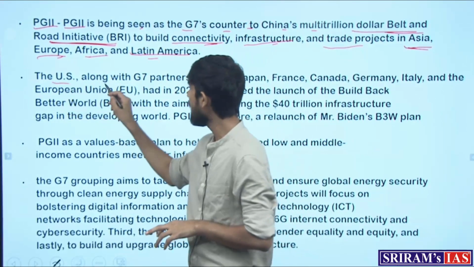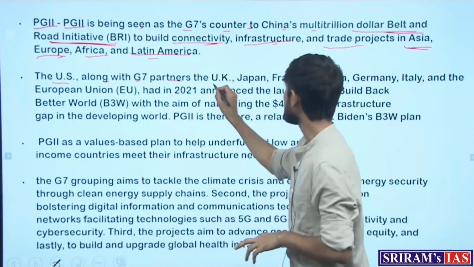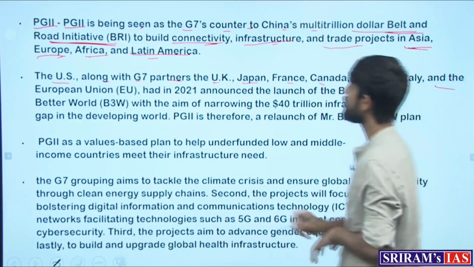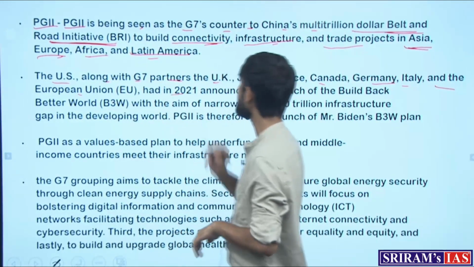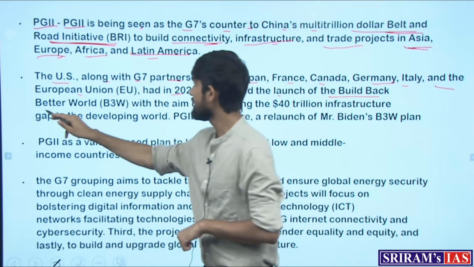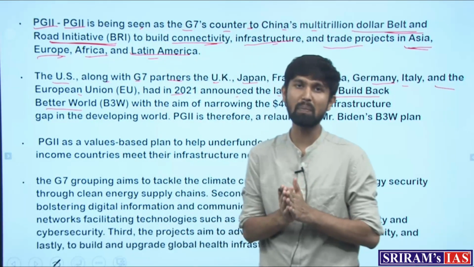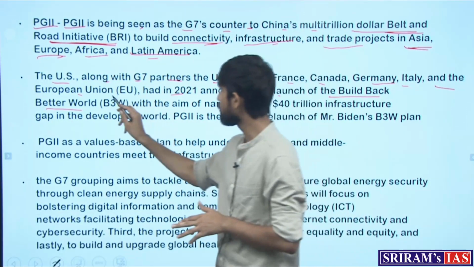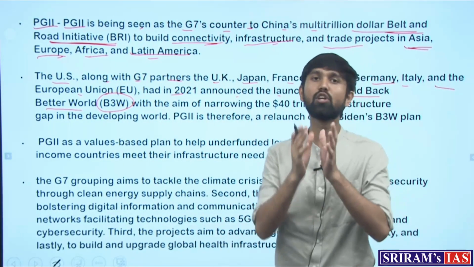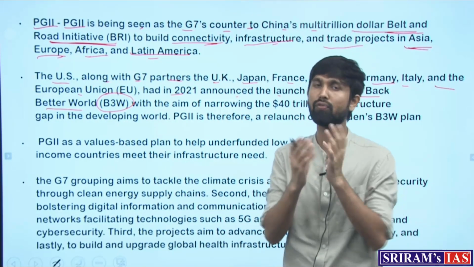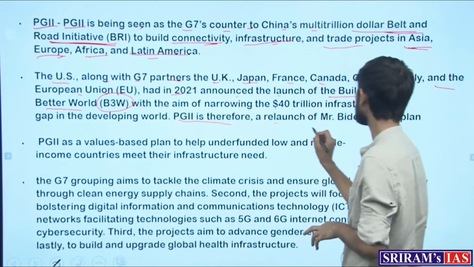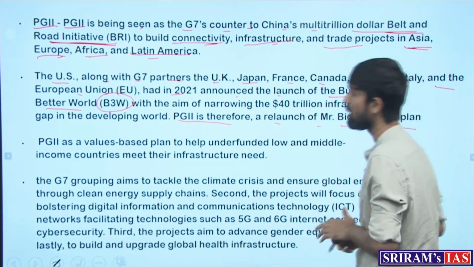So the US along with G7 partners, that is the UK, Japan, France, Canada, Germany, Italy and the European Union, had in 2021 announced the launch of the Build Back Better World. This was a version of this new PGII partnership, known as the B3W or Build Back Better World. But due to some reasons it was not able to fructify at that point of time. And this new PGII is therefore a relaunch of Biden's B3W plan.